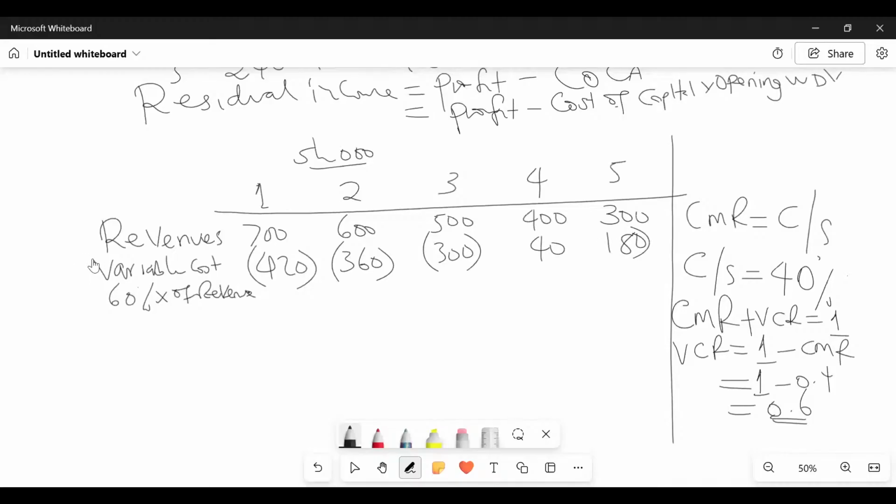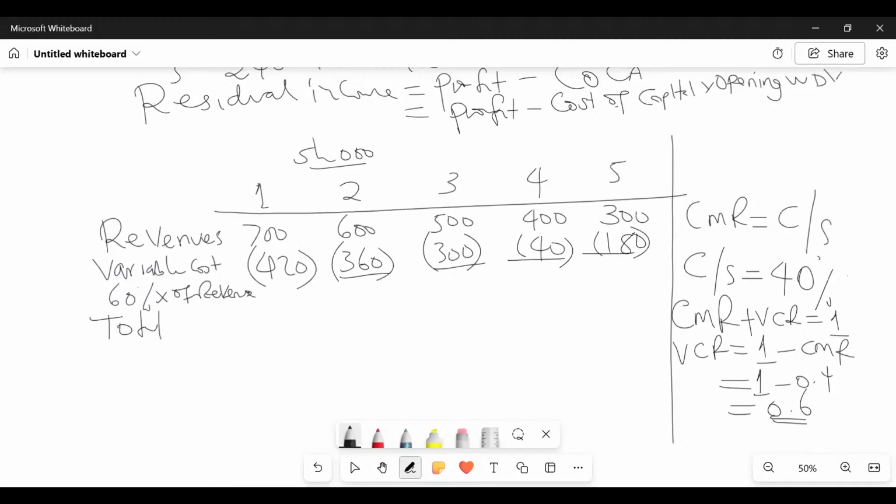180. So you come and do your abracadabra. The abracadabra is to subtract. And when you subtract the figure we shall be getting, we shall get the total contribution. You see, contribution margin is the same as contribution per unit. So what do you call the total contribution?